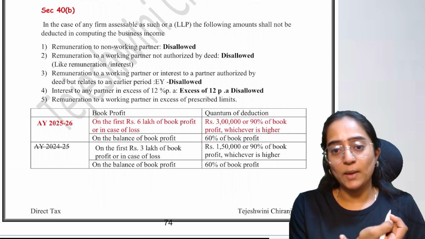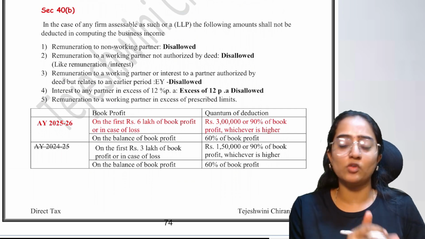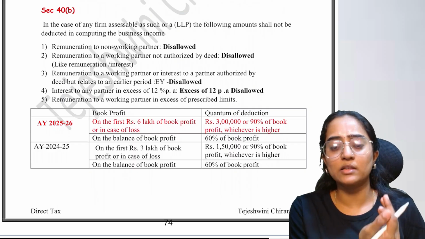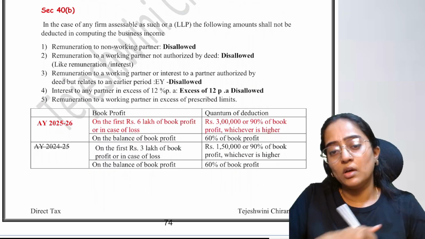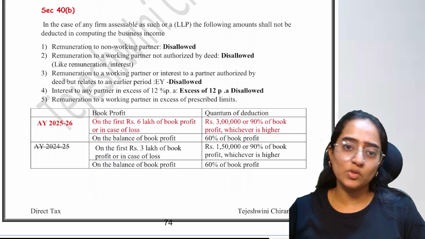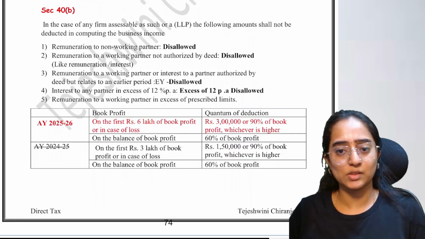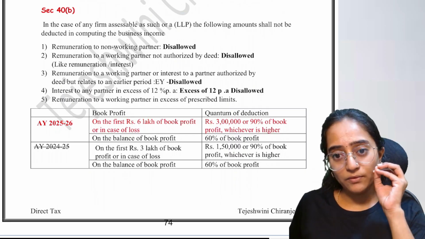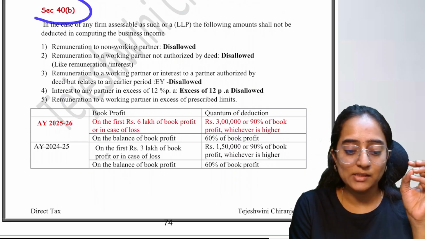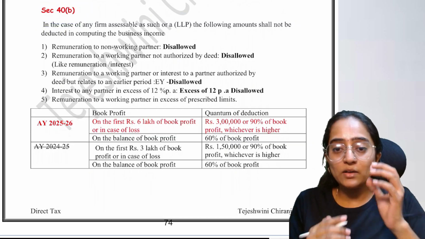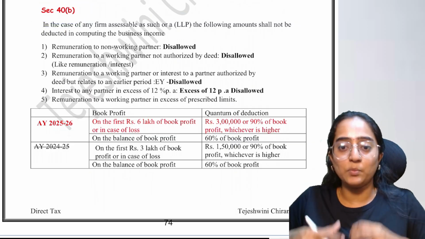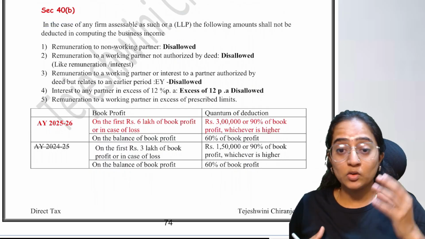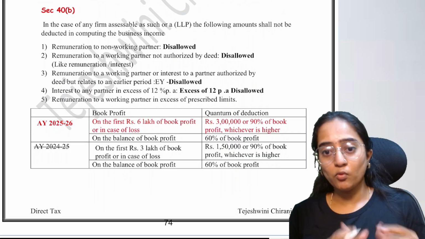So basically what happens is, as per your books of accounts, you would deduct your remuneration, your bonus, your interest that you have paid to your respective partner from your total income. But the Income Tax Act says, no, wait, we have given Section 40B. Section 40B is introduced so that we restrict the remuneration and the interest which the partner is receiving, to the extent which we want to allow.